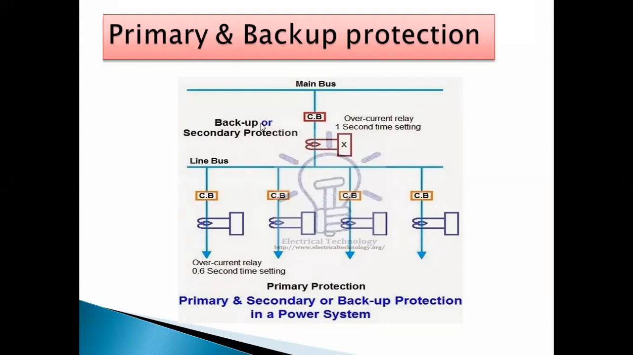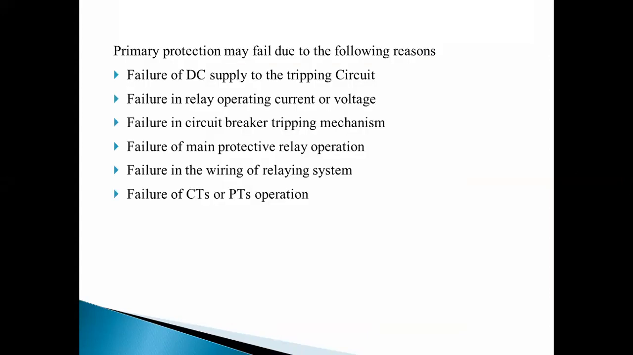So everyone got this? What is meant by backup protection and primary protection? Okay. Now this primary protection fails, but why does it fail? Actually, I told you there may be failure of relays, the current transformer, and the circuit breakers.